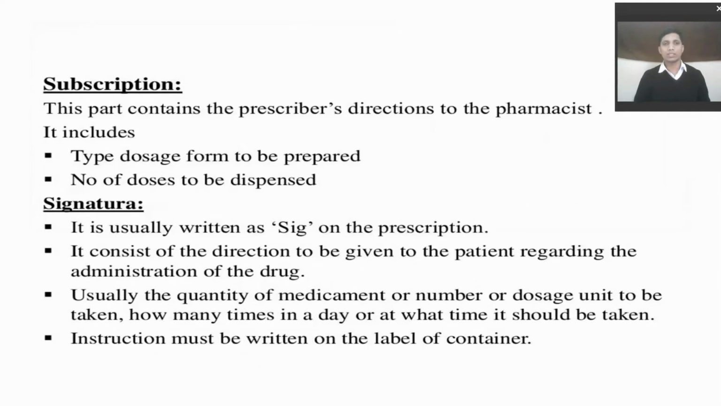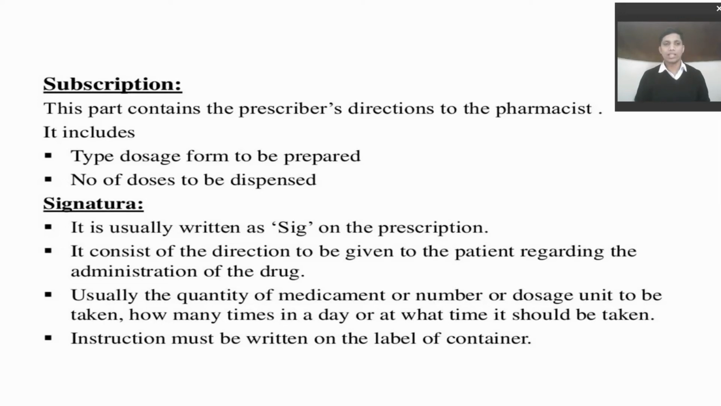Next is the subscription. This is the direction to the pharmacist. It includes the number of doses to be prepared and the number of doses to be dispensed. For example, if it is written as BD, it means you have to take it 2 times a day. If it is a 3 days dose, then 6 doses should be dispensed.